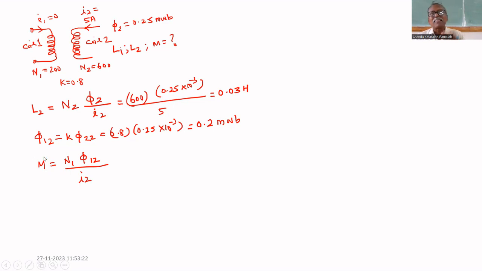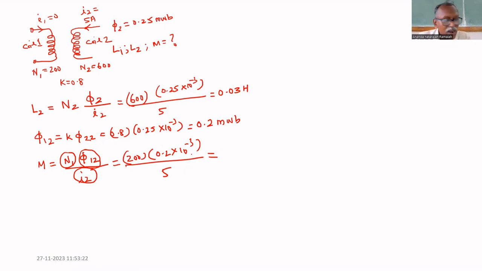Finding M is like finding L. But here, this inductance is because of flux from the second coil and current in the second coil, but with the number of turns in the first coil. That is equal to 200 multiplied by the flux from the second coil, 0.2 milliweber, divided by I2 equal to 5. That is equal to 0.008 henries, or 8 millihenries.